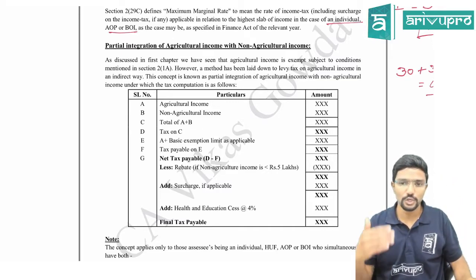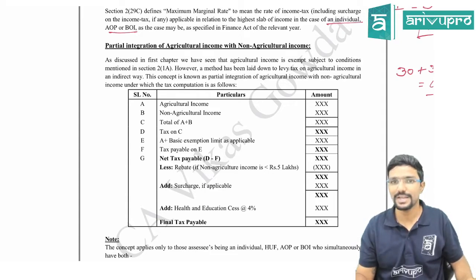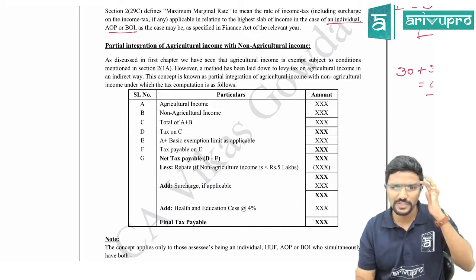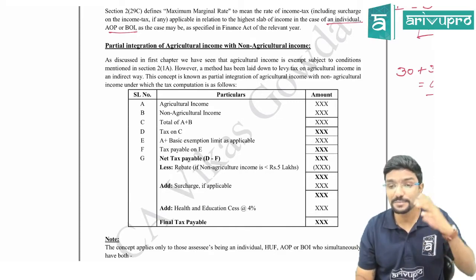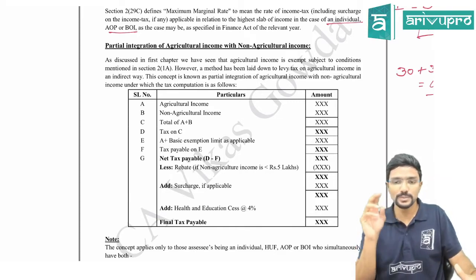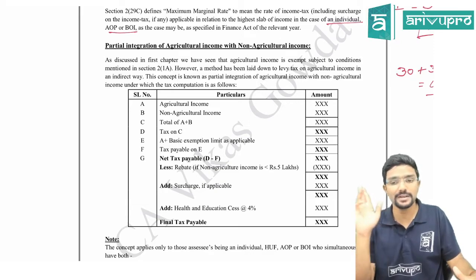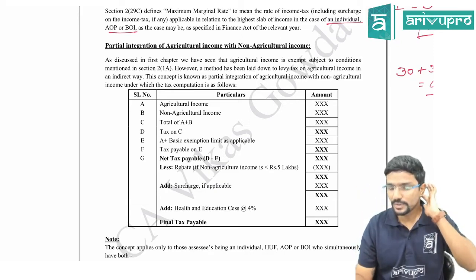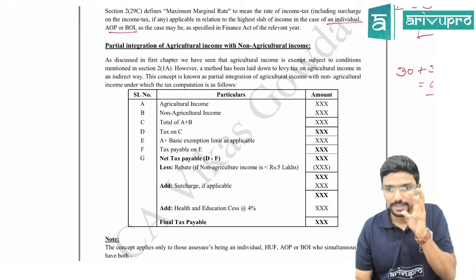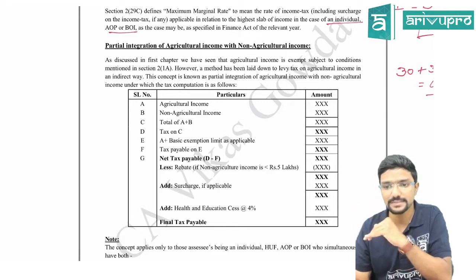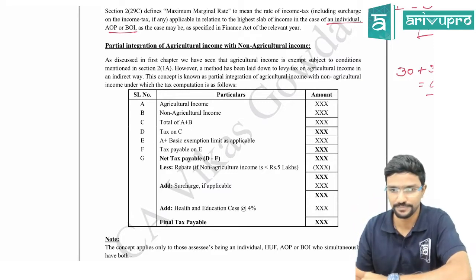For example, 2(1A) defines agriculture income, then 2(7) assessee, then 2(31) person, 2(24) income. Previous year is defined in section 3, and assessment year is in 2(9). So you can observe every section goes in alphabetical order. Definitions are important, guys, because sometimes they will ask a direct theory question, for example, income is defined in section dash, like that.